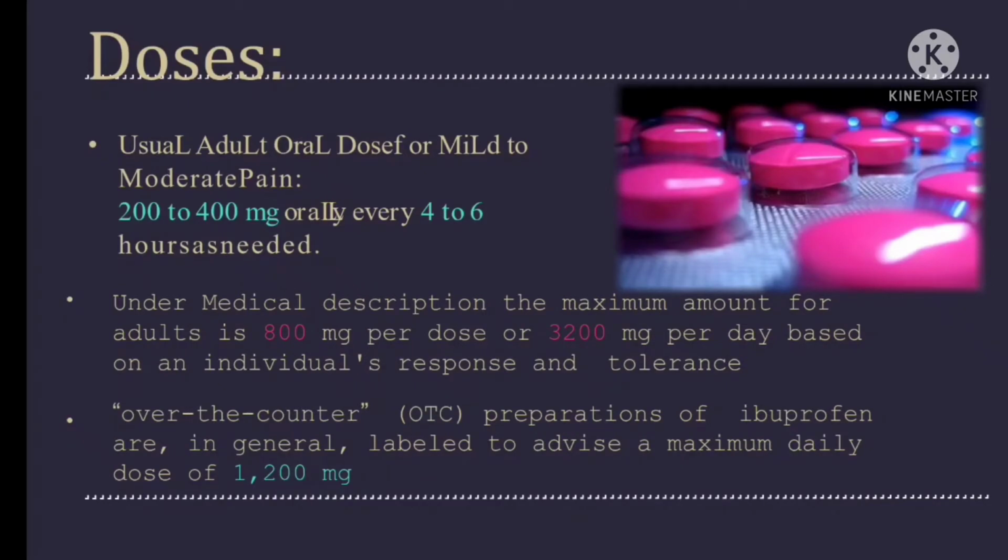Now the next is the OTC preparation of ibuprofen. In general, the label advises a maximum daily dose of 1200 mg. That means if you take ibuprofen or Brufen as an OTC medicine, you are only allowed to take 1200 mg, because you can use 3200 mg under medical supervision only.